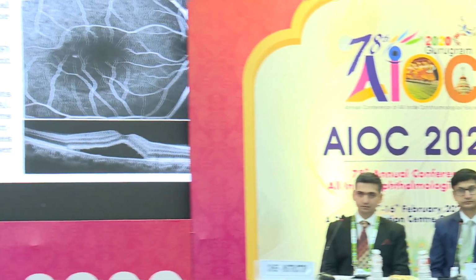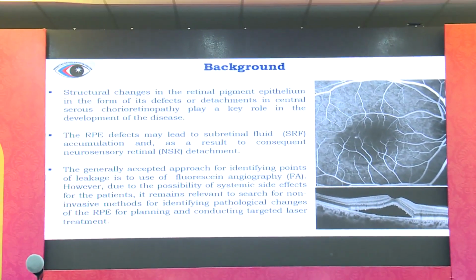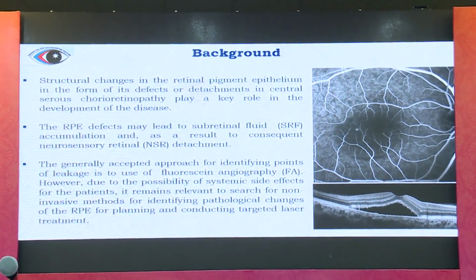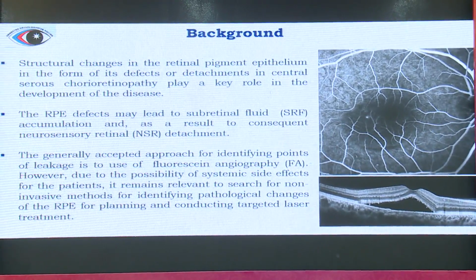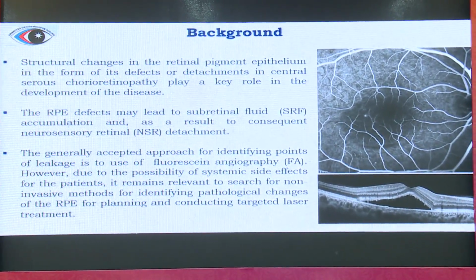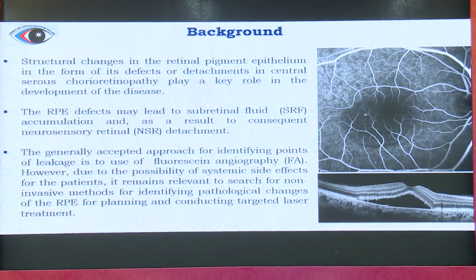So structural changes in the retinal pigment epithelium, in the form of its defects or detachments, in central serous chorioretinopathy play a key role in the development of the disease. The RPE defects may lead to subretinal fluid accumulation and, as a result, to consequent neurosensory retinal detachment.